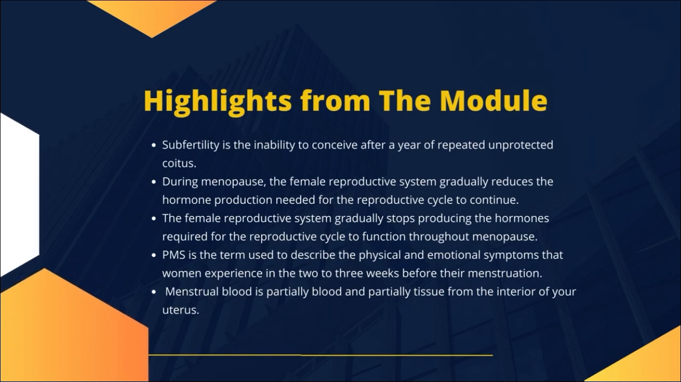Highlights from this module. Subfertility is the inability to conceive after a year of repeated unprotected coitus. During menopause, the female reproductive system gradually reduces the hormone production needed for the reproductive cycle to continue. PMS is the term used to describe the physical and emotional symptoms that women experience in the 2 to 3 weeks before their menstruation. Menstrual blood is partially blood and partially tissue from the interior of your uterus.